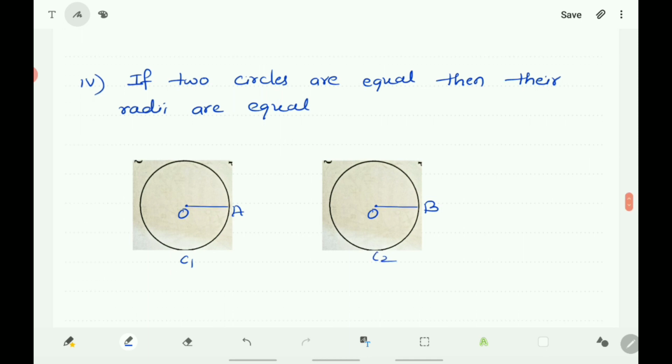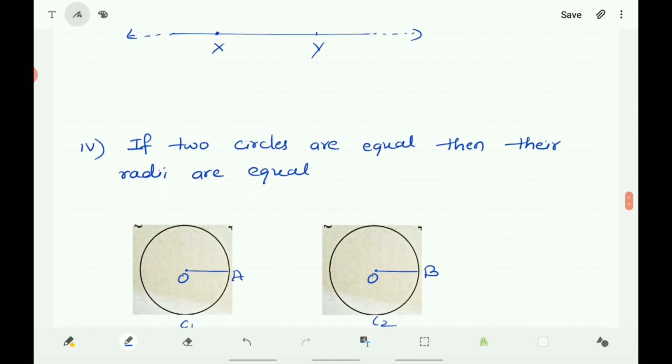Then circle C1 is equal to circle C2, and also the radius OA is equal to radius OB. So it is clear that if two circles are equal, then their radii are equal. It is a true statement.